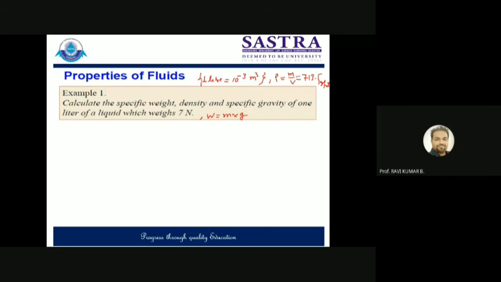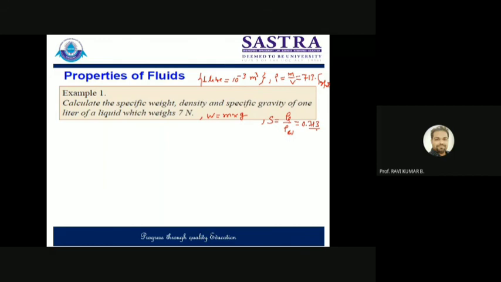Now, once you know the density of this fluid, you can find out the specific gravity. So the specific gravity formula says density of liquid divided by the density of standard liquid, right? Standard liquid means water, and for water the density you know is 1000. The density you calculated, so you can say directly the value is 0.713. This is called specific gravity. Is that clear? Any doubt in this? No.